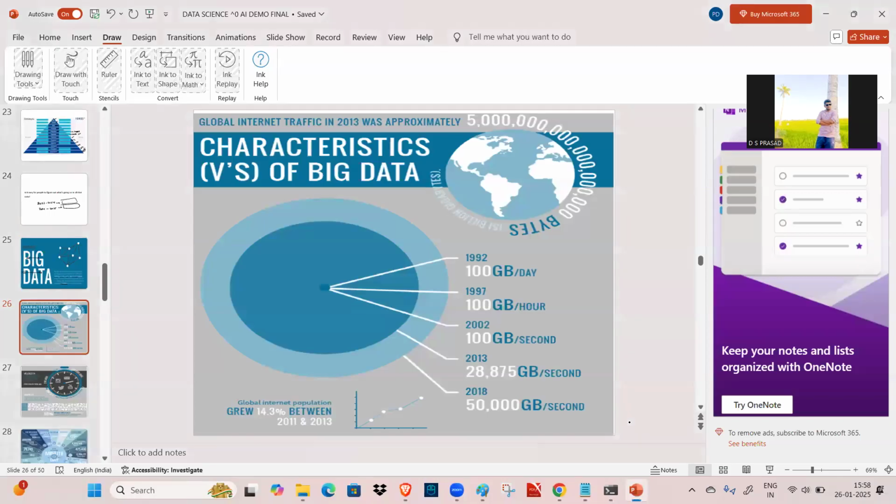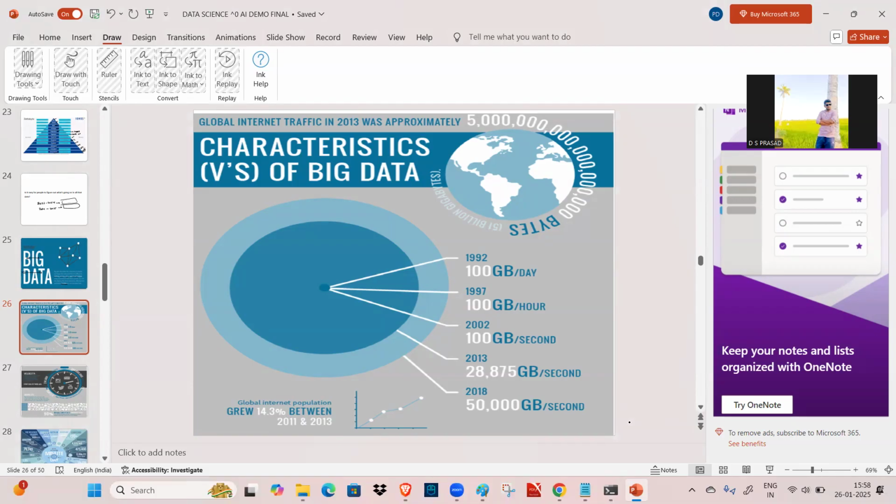And here, in the year 1992, we generated approximately 900 GB per day, and then 9700 GB per hour, and 2200 GB per second. These are approximations, not exact figures. In 2013, 28,875 GB per second, and in 2018, 50,000 GB per second. And today, we don't know that.